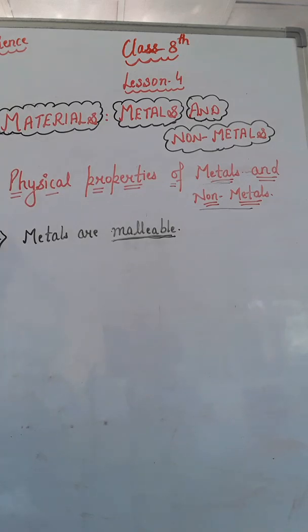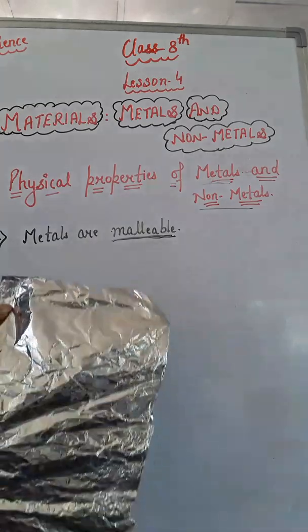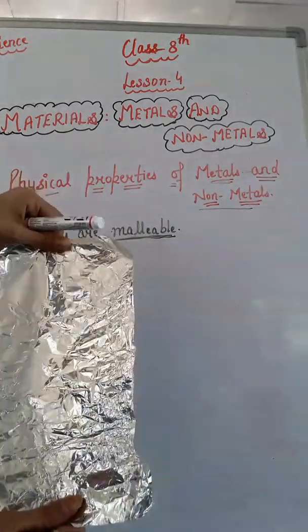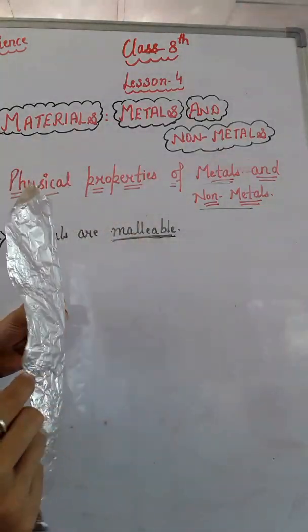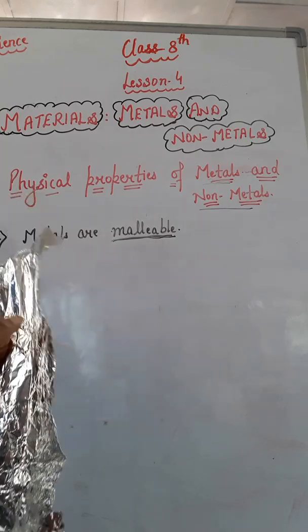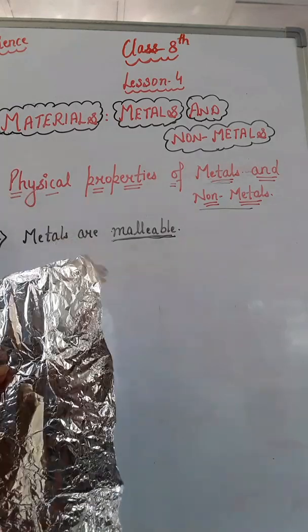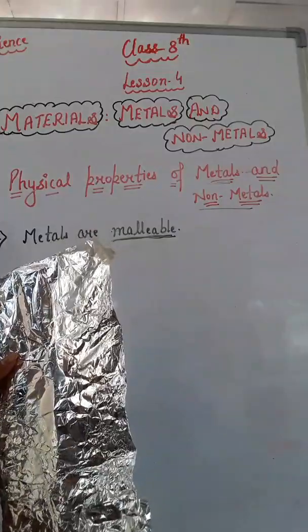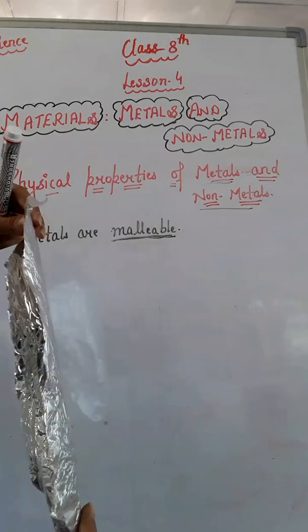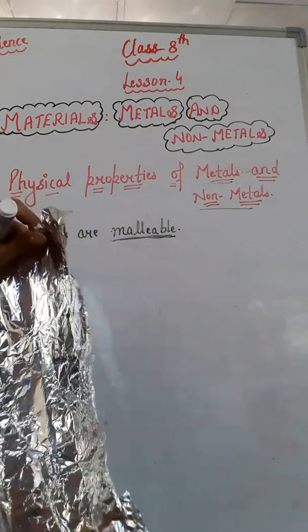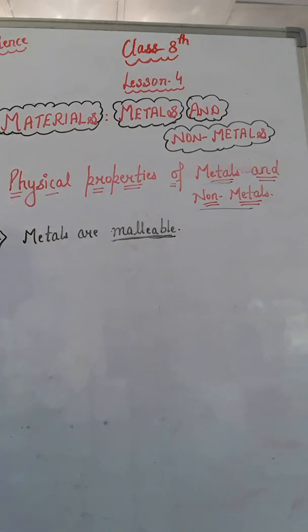I am going to show you the malleable nature of some metals and non-metals. Suppose we have an aluminium foil. As you all know, aluminium foil is made up of aluminium. It can be converted into thin sheets, right? But you will never see a wood sheet like this, because wood is a non-metal and aluminium is a metal, so that's why it can be beaten into these sheets, right?